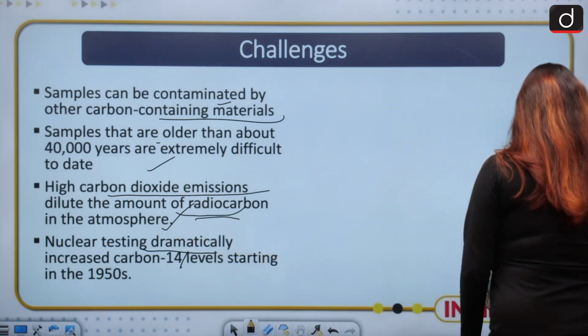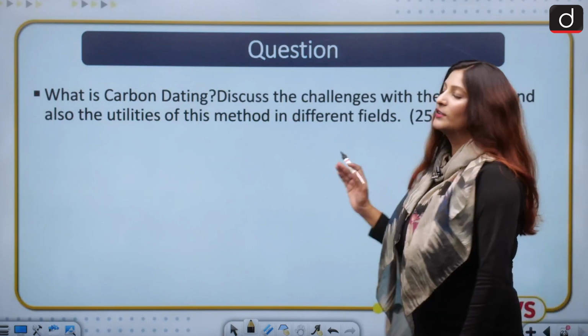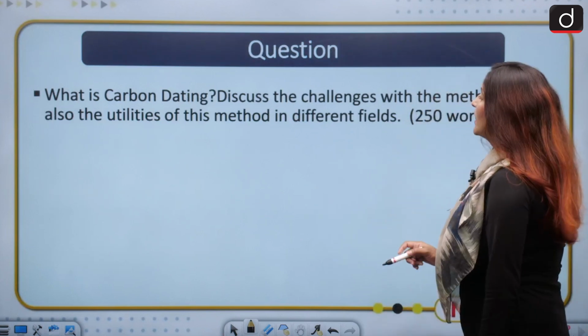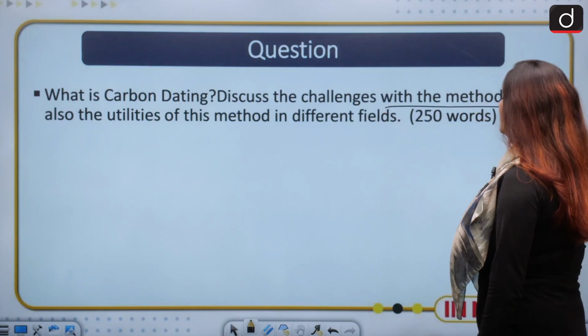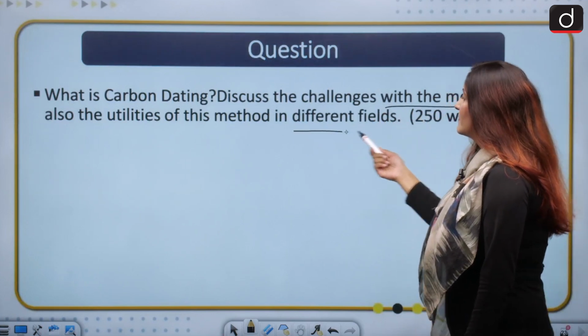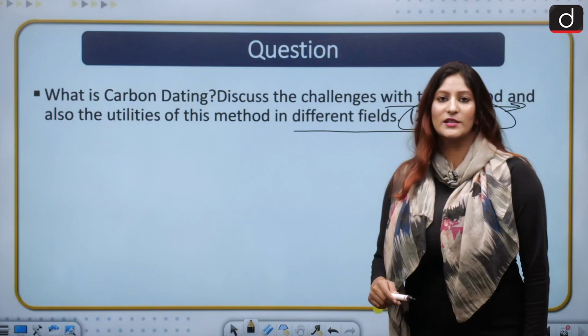Okay, now moving on to our question. Look at this question. This is for your mains. What is carbon dating? Discuss the challenges with the method and also the utilities of this method in different fields. Try to write it in 250 words.